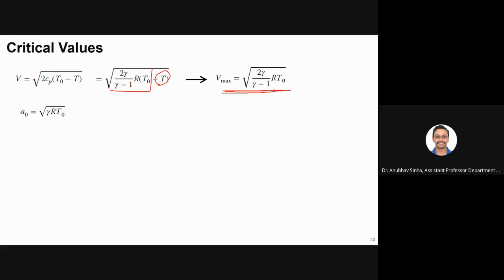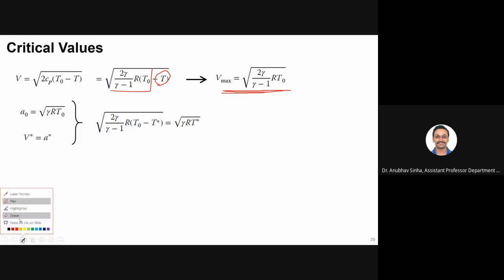Now speed of sound is root of gamma RT, and we can substitute V star is equal to A star for critical conditions. So I will write V from here.